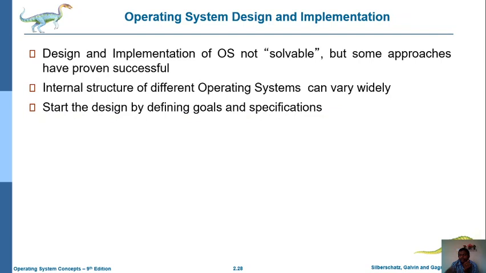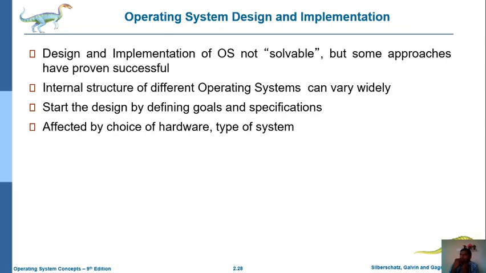And next, whenever we are trying to implement or design the operating system, that design or implementation is not only belonging to any specific hardware or any specific system.